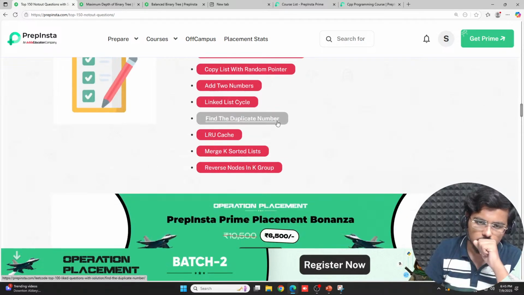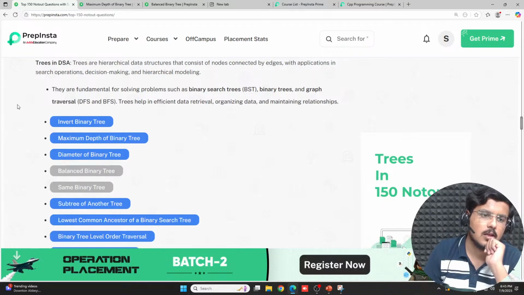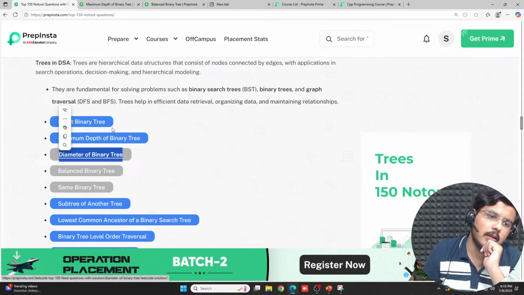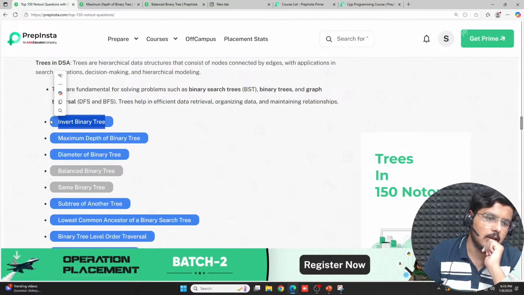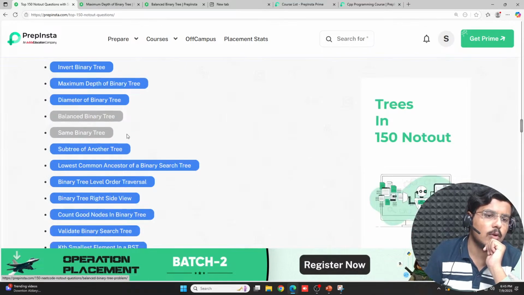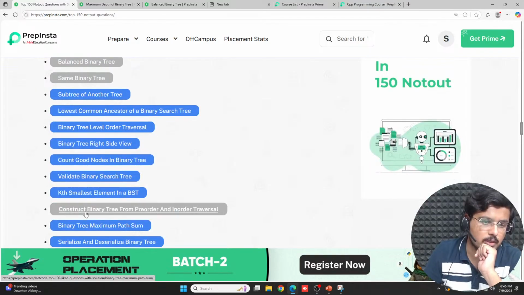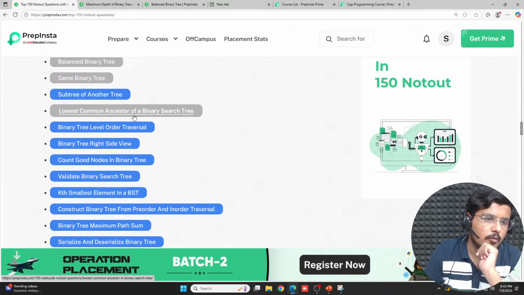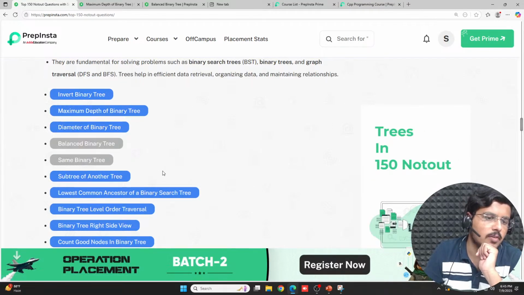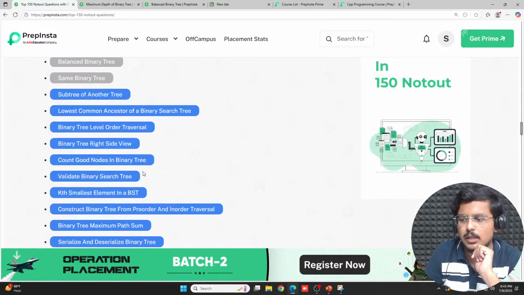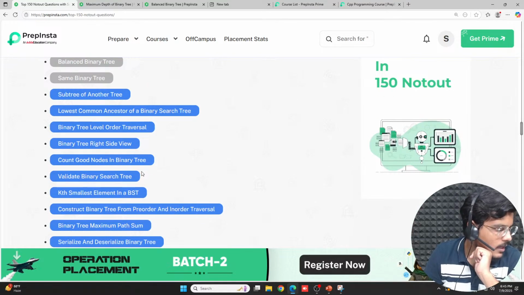Along with that, in trees you have to find diameter of a binary tree and invert a binary tree. You have to do these two questions, and then you have to do same binary tree. Do not go ahead with these questions. These are tough questions. First of all, solve these easy 5 questions. This is your homework. This you have to do till the next class.